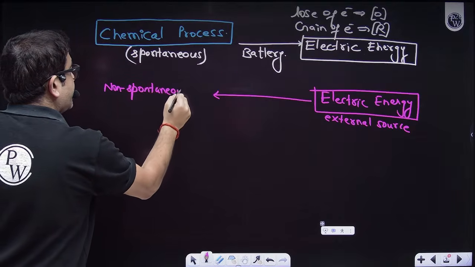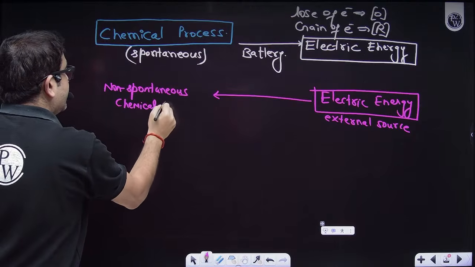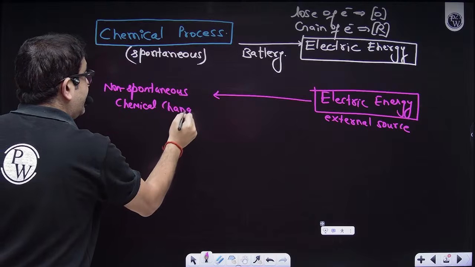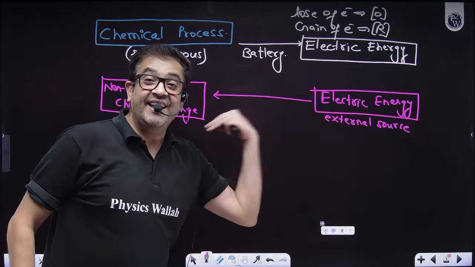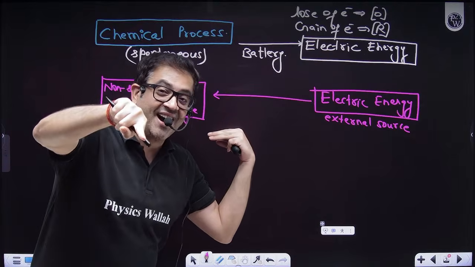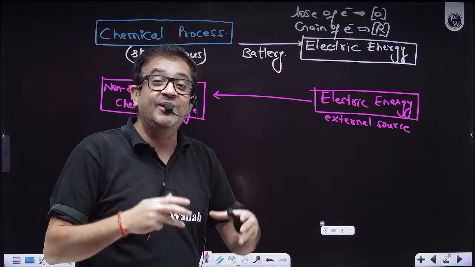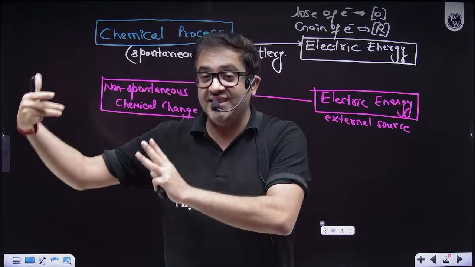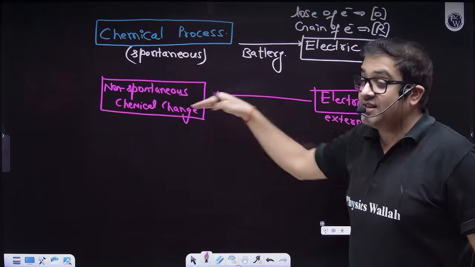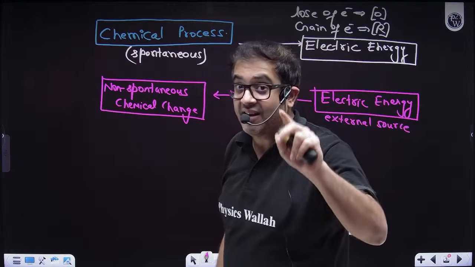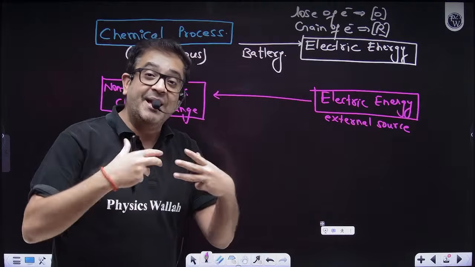It will create a non-spontaneous chemical change. That means, sir, this way the battery can be recharged. That's why you switch on your charger and you force your battery to again come to the initial state. So this is the discharge and this is the charging of those reusable batteries.